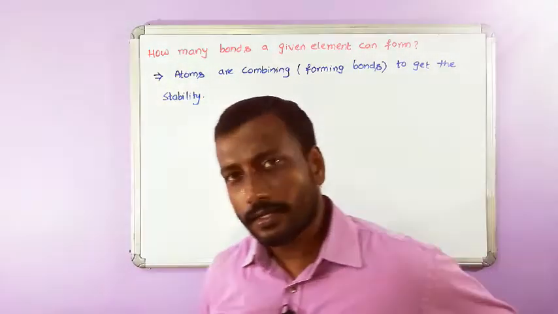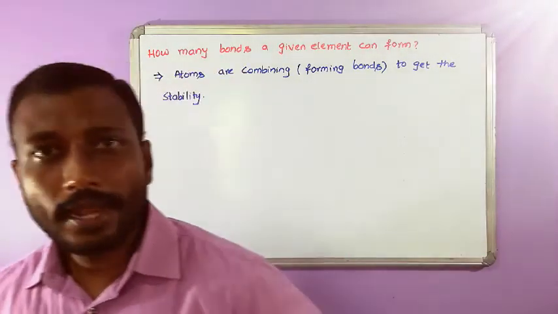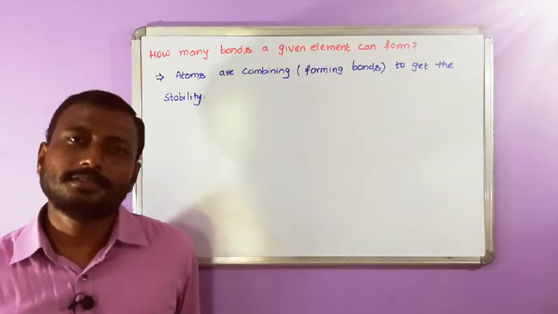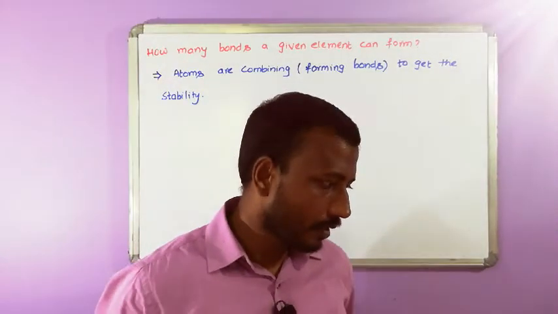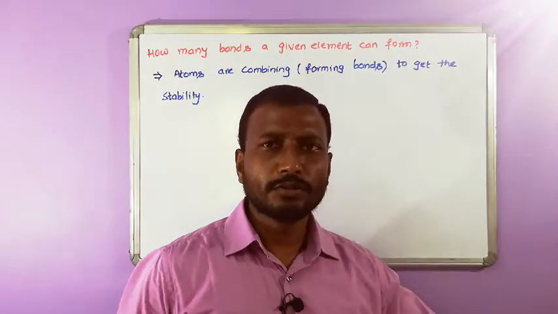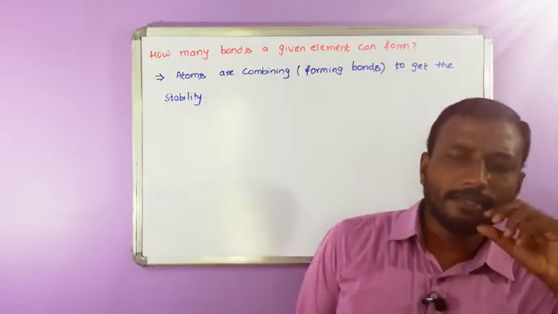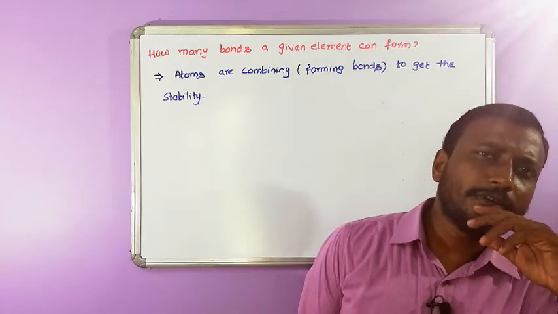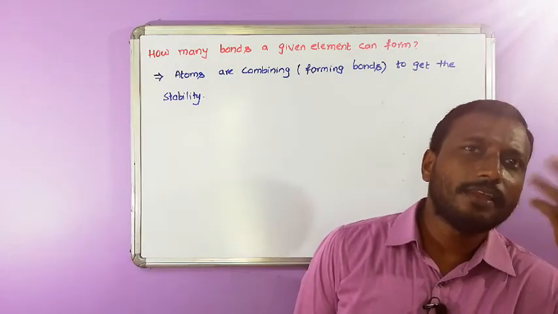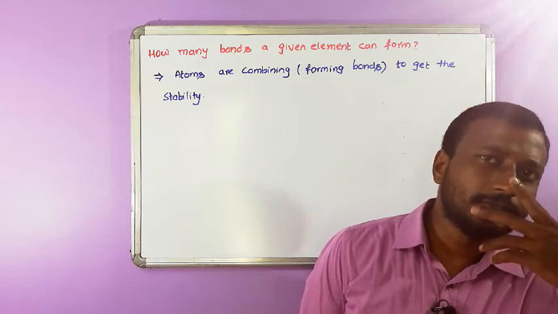When it comes to atoms or different elements in chemistry, when they want to get stability, they combine with other elements to form bonds.